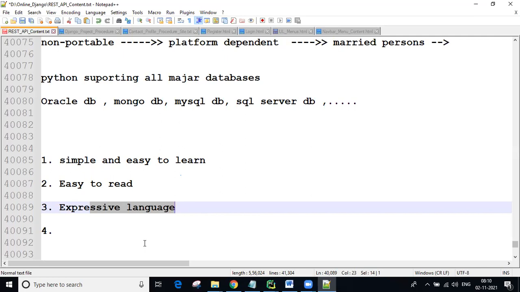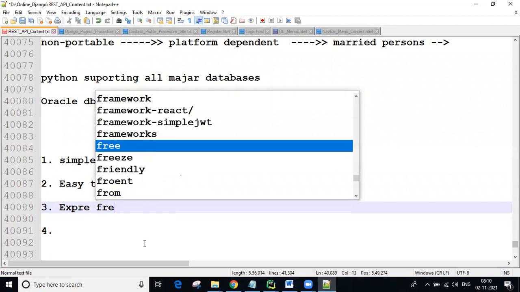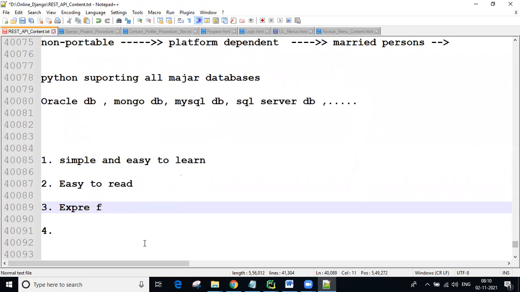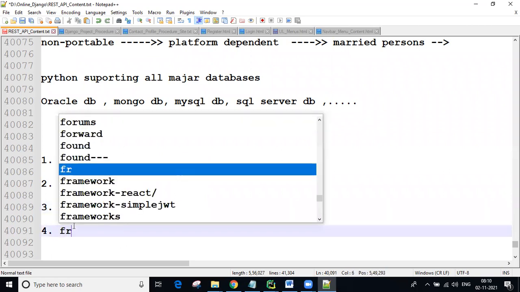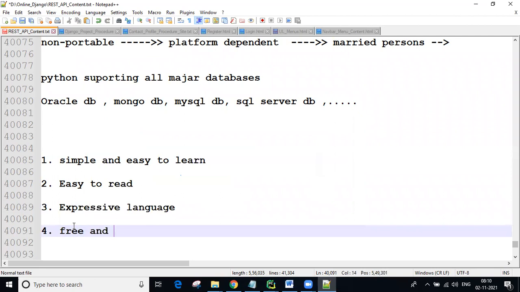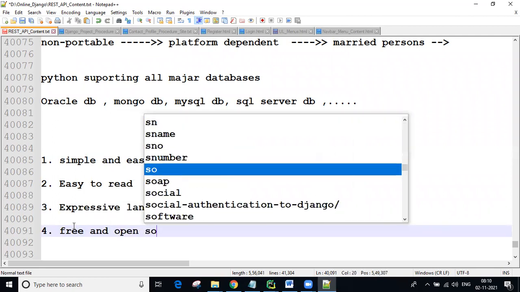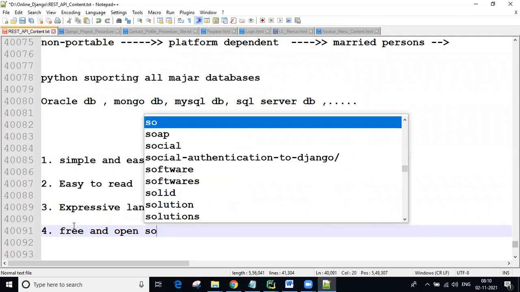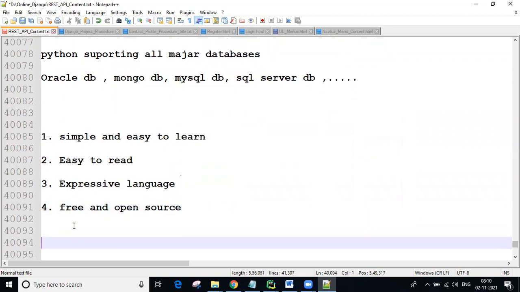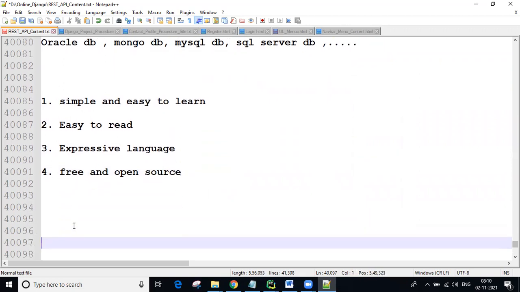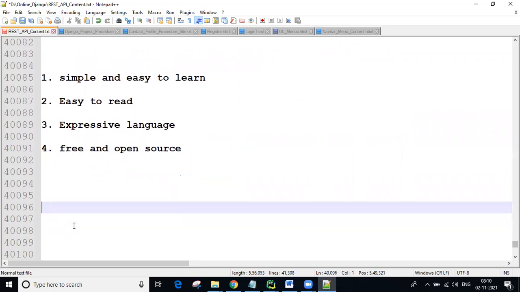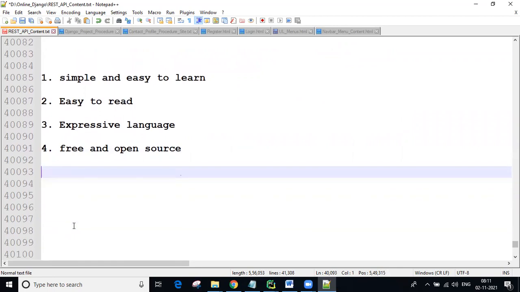Next, free and open source, I already told you guys. Free, what is this here? Expressive language. Now here, free and open source. Open source means we can freely download and use it, and we can also see the predefined code. That is called open source.